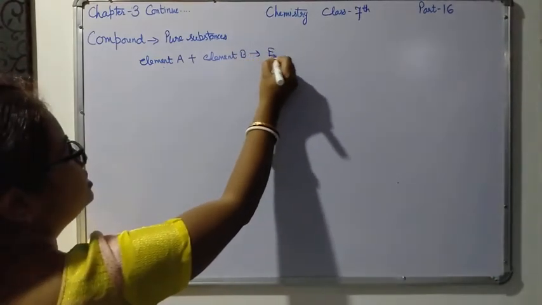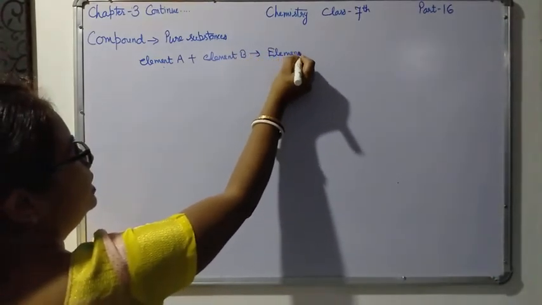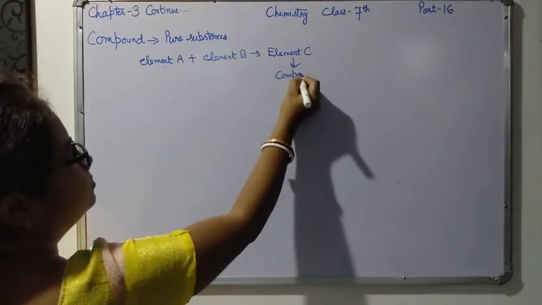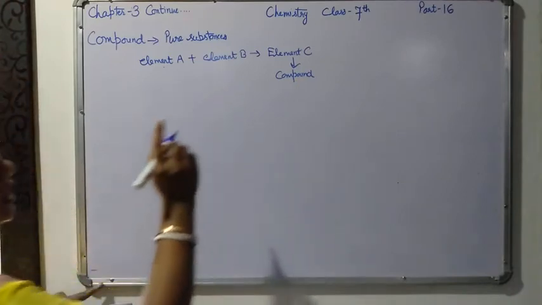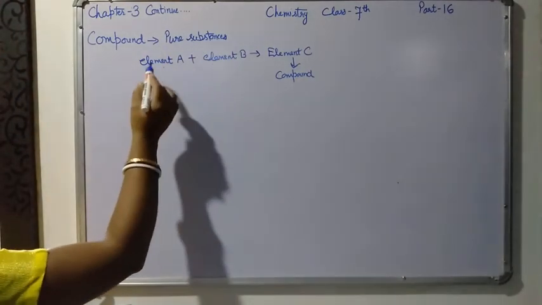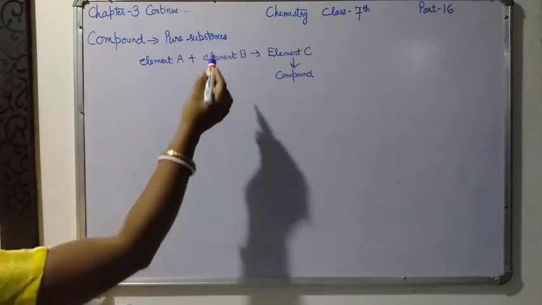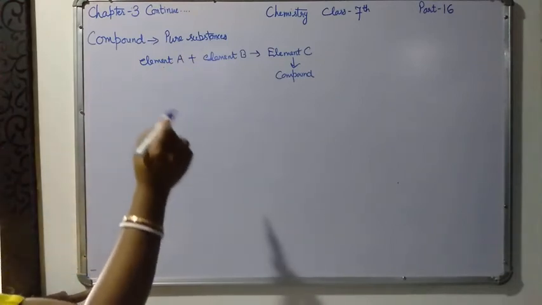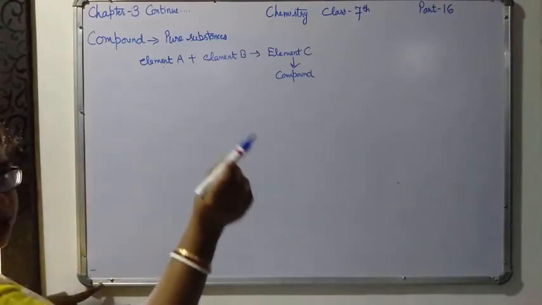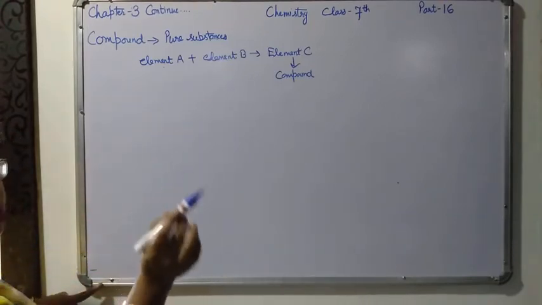Suppose one new substance is formed, element C. This one is called a compound. Now the definition: compounds are pure substances made up of two or more different elements chemically combining together in a fixed ratio. Chemically combined, you have to write.